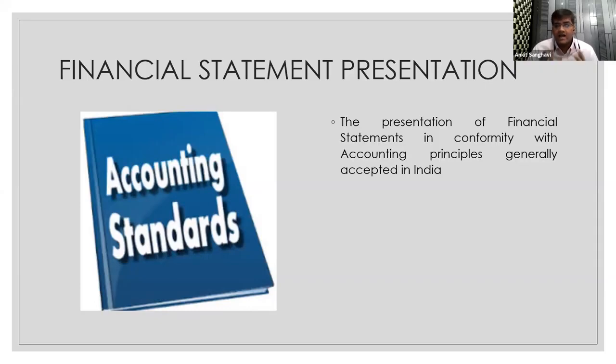The reason why accounting standards are formed is to ensure that there is uniformity across the financial statements that we review. Otherwise, if there are no standards, every client will start preparing the reports in their own manner, which can result in improper comparison between the different reports that we have. So that is the primary reason why we have accounting standards.